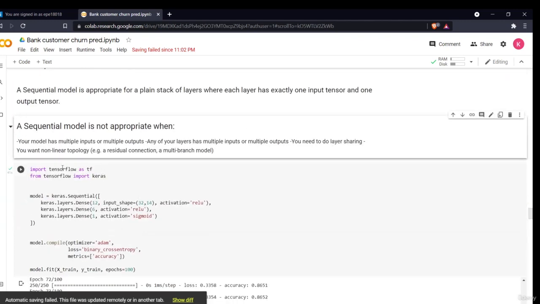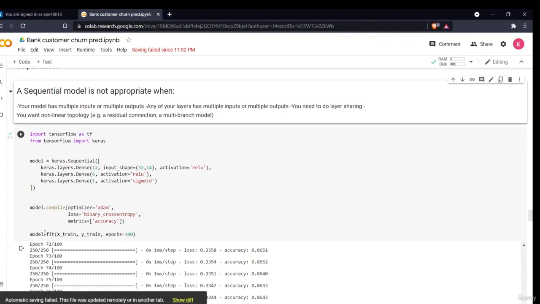So now I'll import TensorFlow as tf, then from TensorFlow I'll import Keras, then I'll define my model using keras.Sequential, and I'll give 3 layers. You can give 2 layers, 3 layers, as many as you want. Now in keras.layers, I gave the input shape 30 to 49. In the first layer I gave the activation function ReLU. Then in the second layer also the activation function ReLU, and in my third layer I gave the activation function sigmoid. Then finally I compiled my model using the Adam optimizer, with the binary cross entropy loss function, and the metric I used is accuracy.